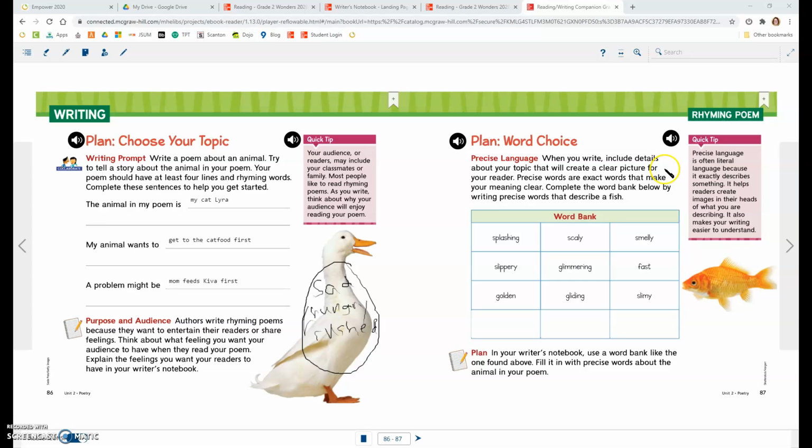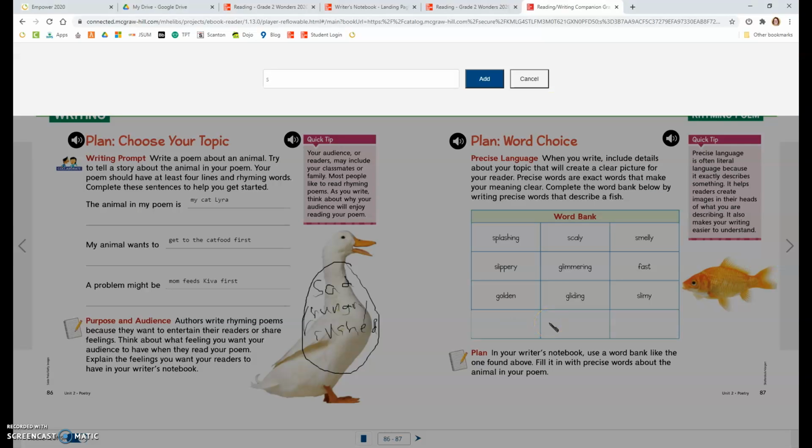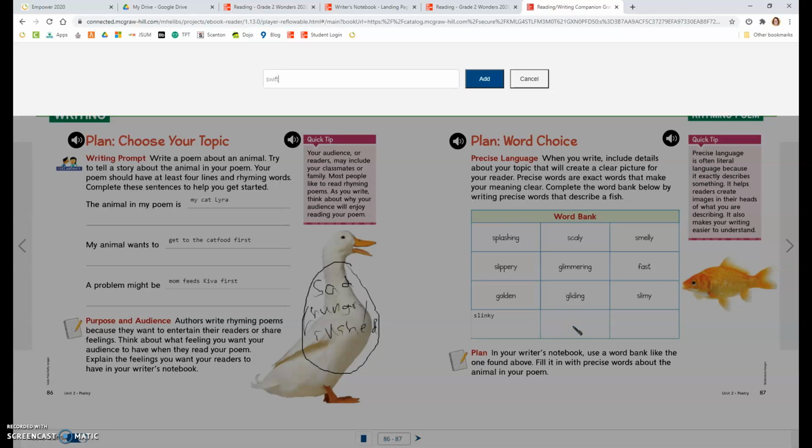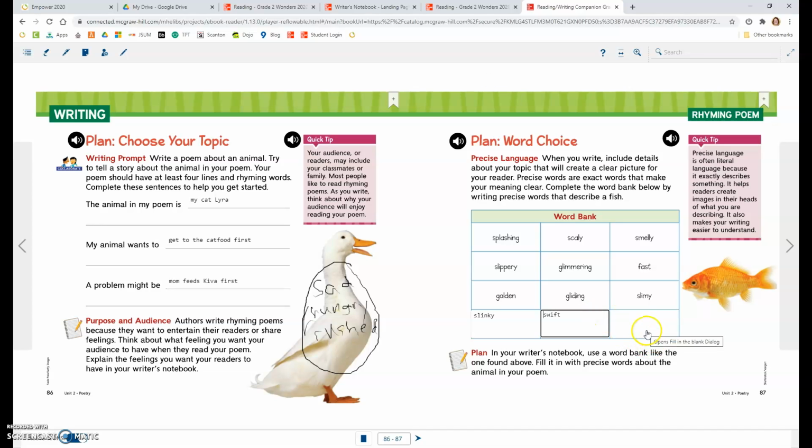When you write, you want to make details really, really clear for your reader. And that means choosing things that are going to make a clear picture. So we've got this picture of the fish right here. And we have words like splashing, scaly, smelly, slippery, glimmering, fast, golden, gliding, slimy. And we could add more words like slinky. We could add swift, kind of on an alliteration head. But we could go on and on as many words as we want.